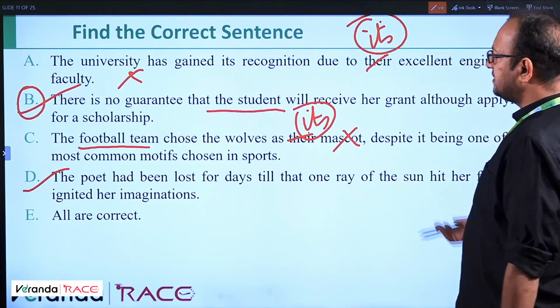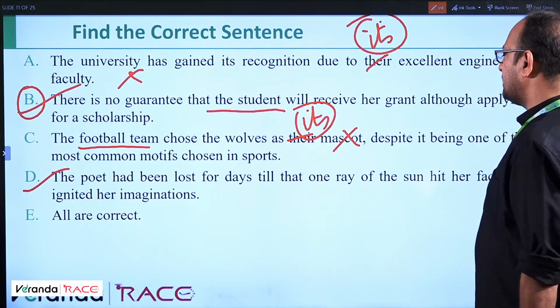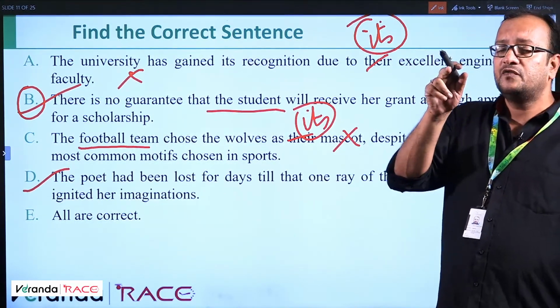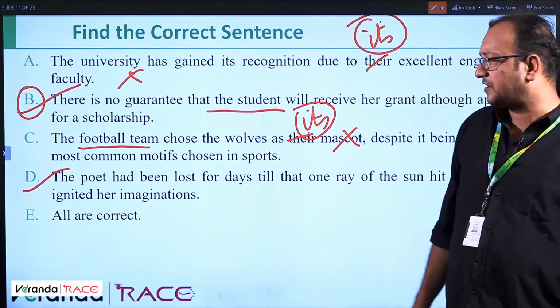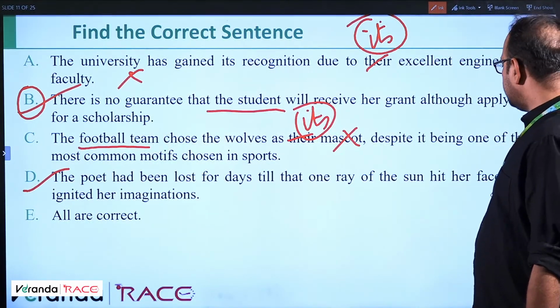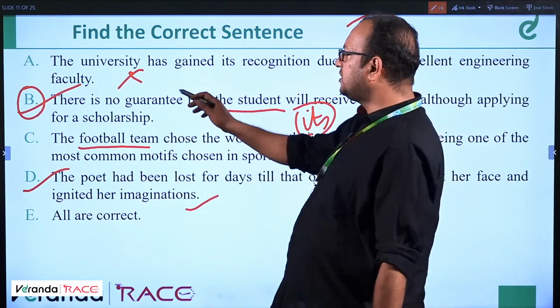So what does it mean? Let's read D again. The poet had been lost for days. Was lost for days is incorrect because it is for days. So with for we use past perfect or present perfect. The poet had been lost for days till that one ray of the sun hit her face and ignited her imagination. This is correct, 100% correct. So we have to check this.